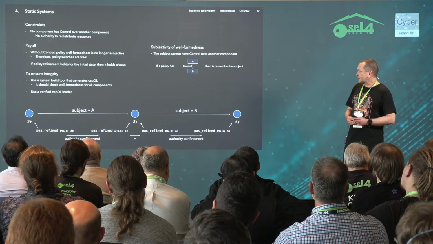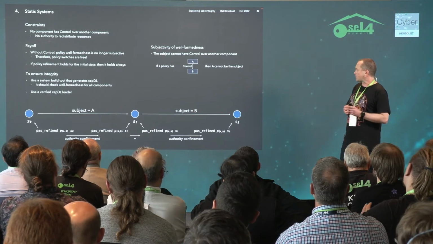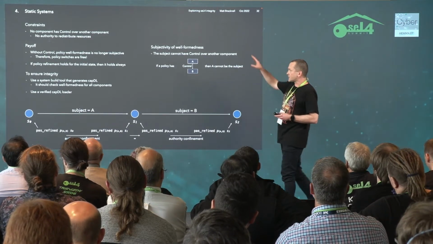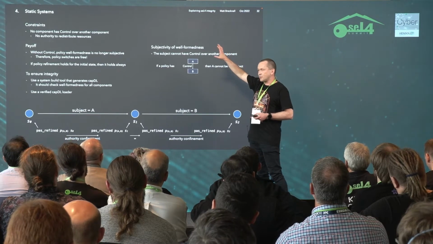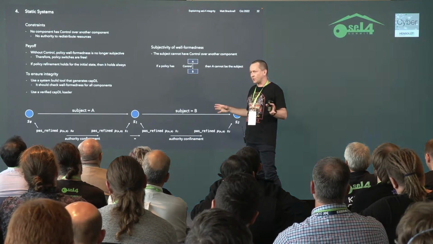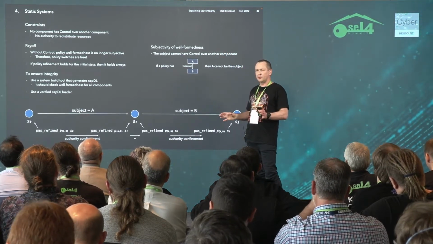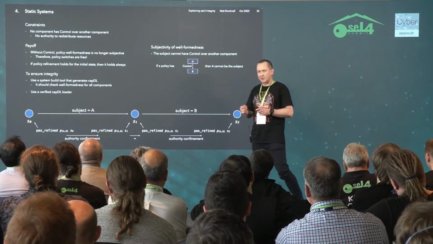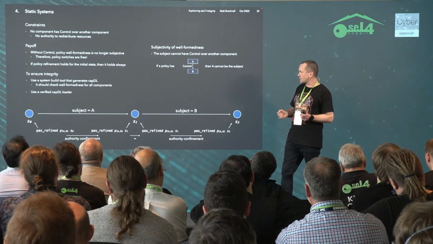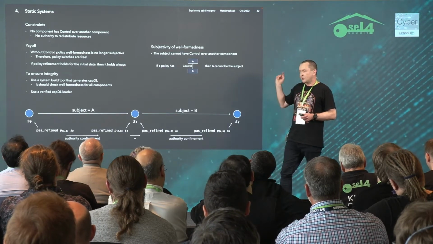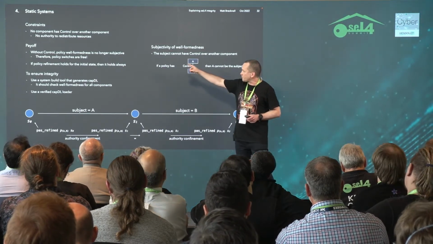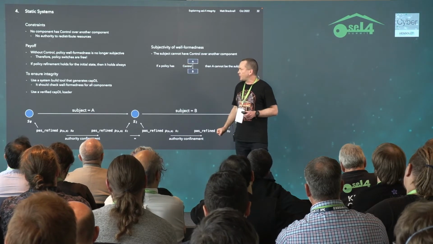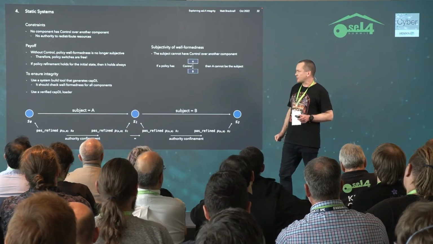In a static system, it's really easy. A static system basically means that all the components are untrusted, so no component has control over any other component. This means there's no authority to redistribute resources, and also policy well-formedness is no longer subjective.